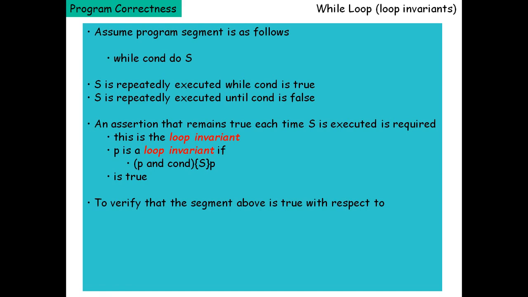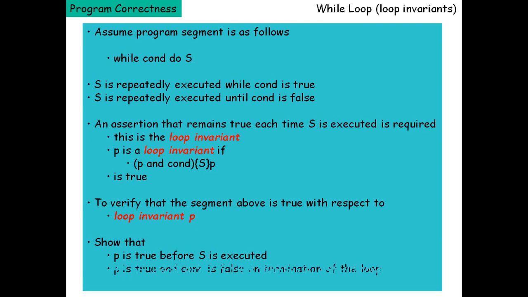So to verify that the segment above is true with respect to loop invariant P, it shows that P is true before S is executed, and P is true and the condition is false on termination of the loop. So the loop will be terminated once the condition is false.